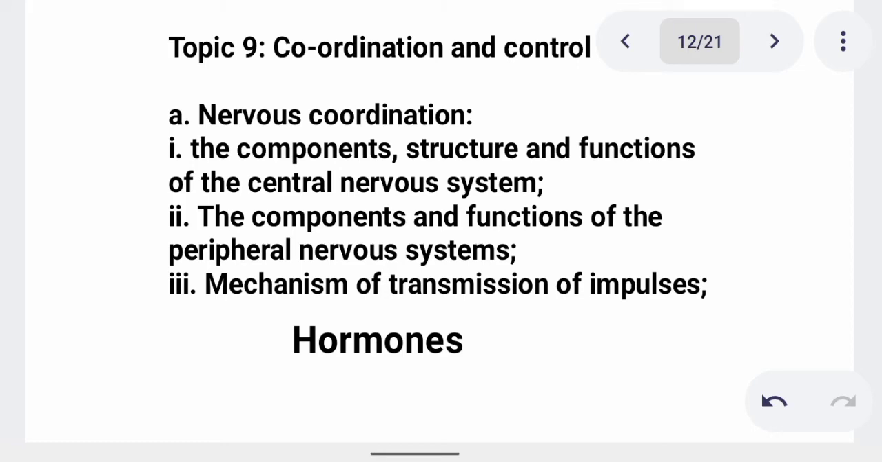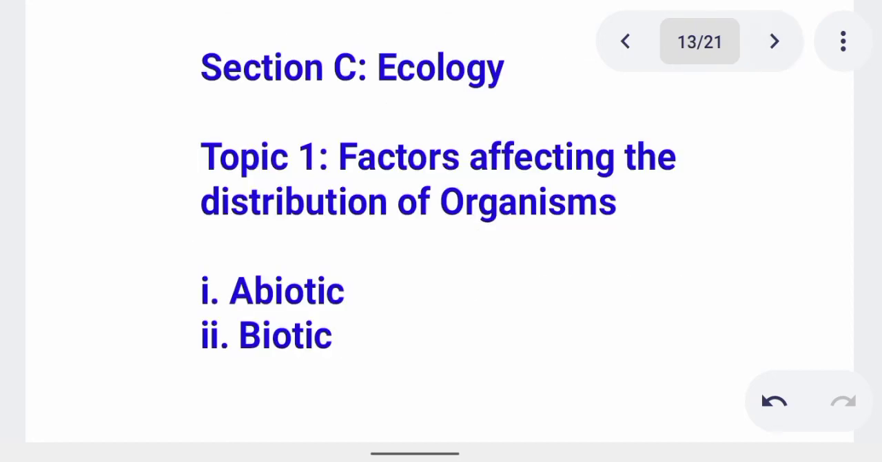You have to understand this hormone very well. We have different forms of hormone. We have thyroid, parathyroid, pituitary, adrenaline, and so many of them. Learn them and know their functions. Another one is called oxytocin, which is also known as the love hormone. Then we move further to Section C, where we talk of ecology.